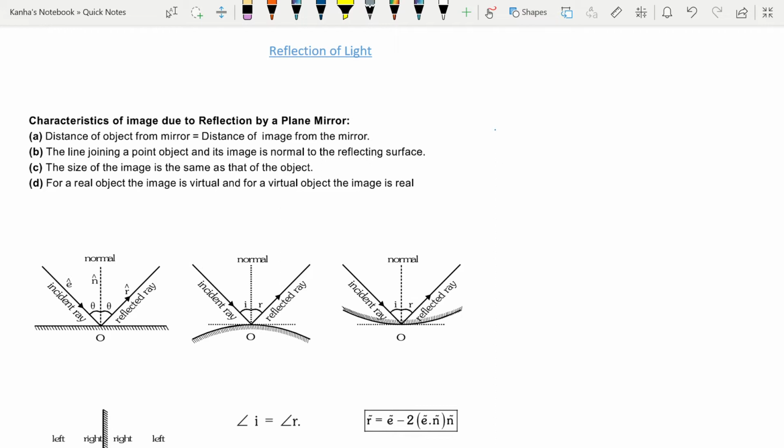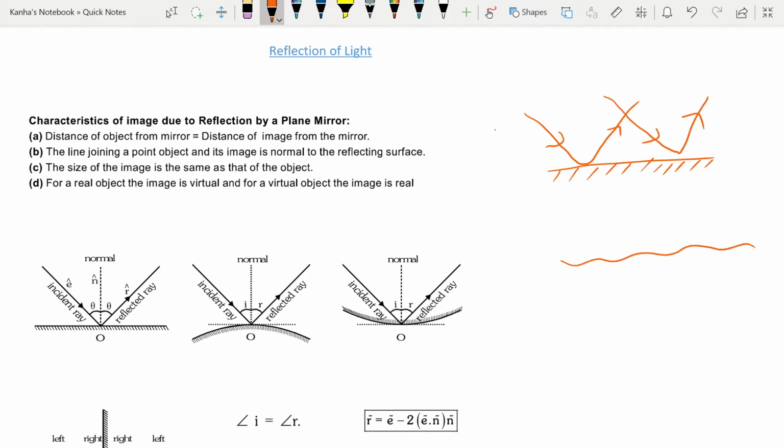In regular reflection, you'll have a condition like this. You have a smooth surface, incident ray, reflected ray, incident ray, reflected ray. Similarly, you can have a diffused one. In regular or specular reflection, when the reflection takes place from a perfect plane surface, then after reflection, all the rays remain parallel. So all these reflected rays are parallel.